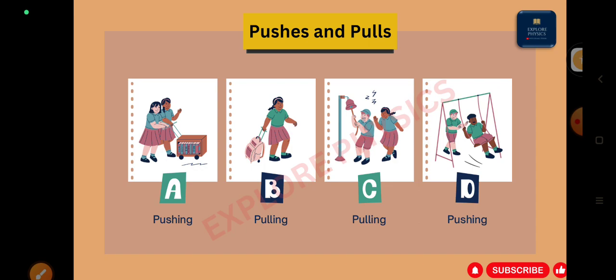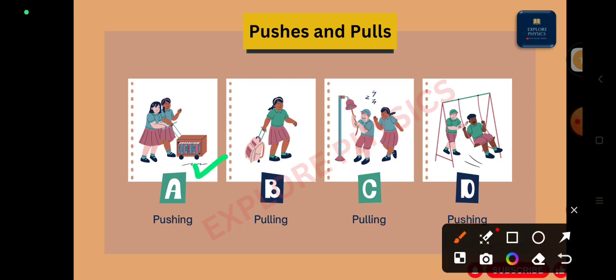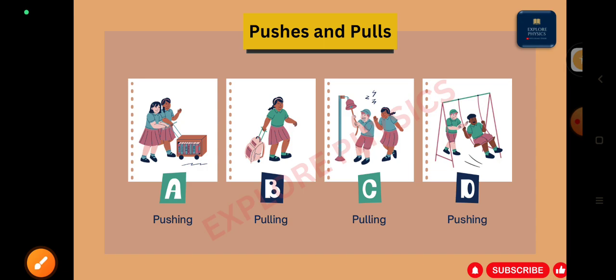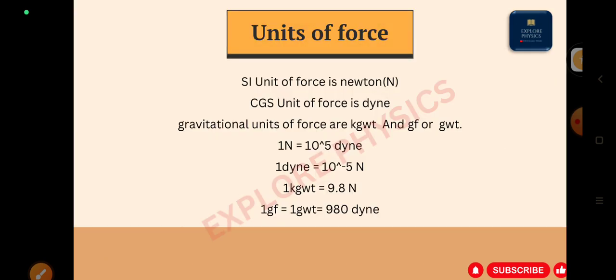Here the object is in a state of rest before, right? But in the second case, when this girl started pushing that trolley, what happened? It comes into motion. So the state of the object gets changed. Therefore force is required. Let us see the next one now.